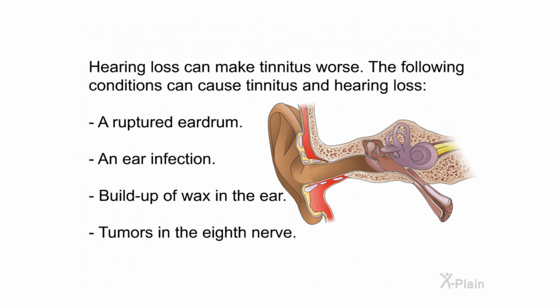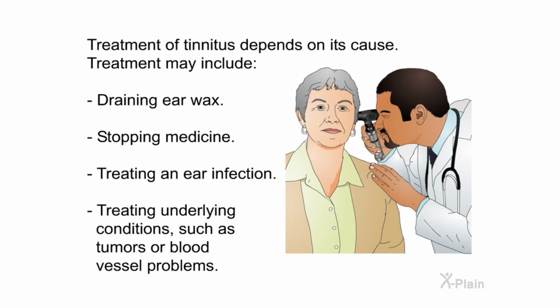Hearing loss can make tinnitus worse. The following conditions can cause tinnitus and hearing loss: a ruptured eardrum, an ear infection, buildup of wax in the ear, tumors in the eighth nerve. Treatment of tinnitus depends on its cause. Treatment may include draining earwax, stopping medicine, treating an ear infection, treating underlying conditions such as tumors or blood vessel problems.